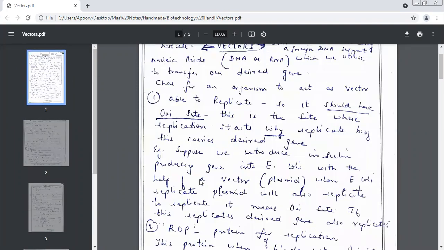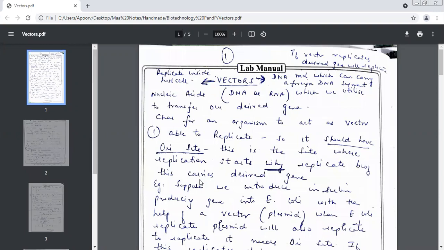These are 5 characteristics of vectors. Vector could be a DNA, it could be an RNA, it could be a nucleic acid. It is something which can go and replicate inside the host cell. It will go and replicate, then the gene of interest will also replicate. So how many characteristics should a good vector have? 5.